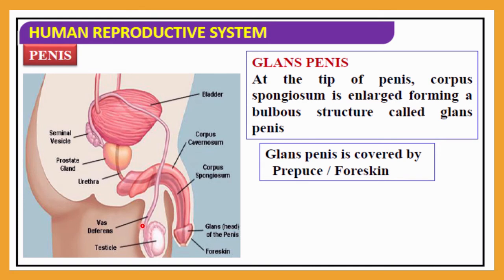Then the testes, then the epididymis, and this is the scrotal bag. Then the corpus spongiosum inside the penis, then the corpus cavernosum, then the urinary bladder. And finally the head of the penis, the glans penis, covered with the foreskin. This is all about the male reproductive system.